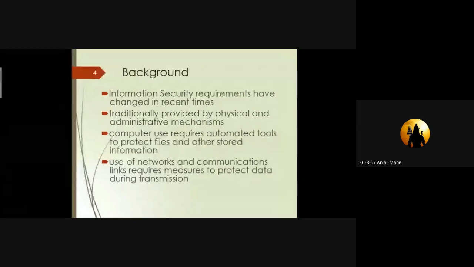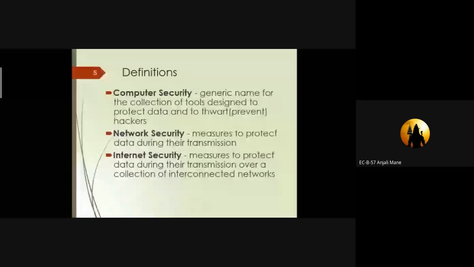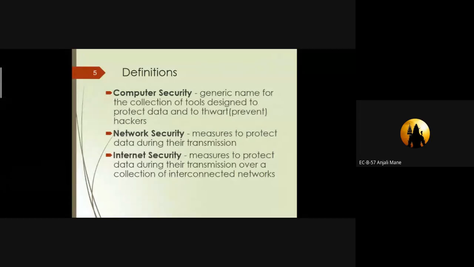Okay, so if we go towards security, we have to study three important definitions. One is computer security, second is network security, and third is internet security. These are the three important definitions regarding cryptography. So what is computer security?